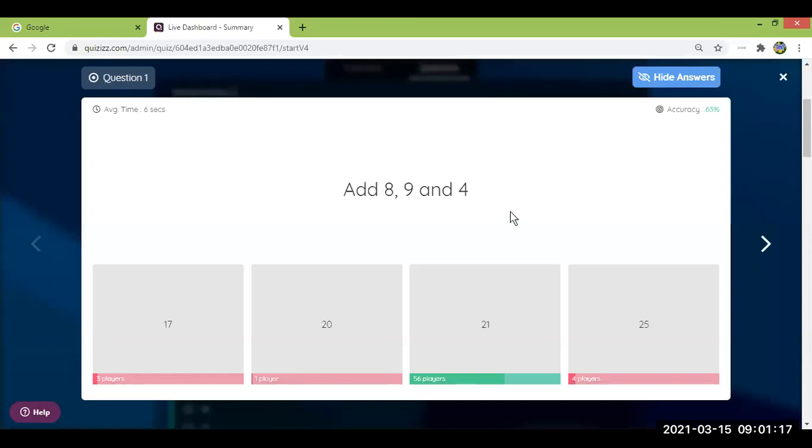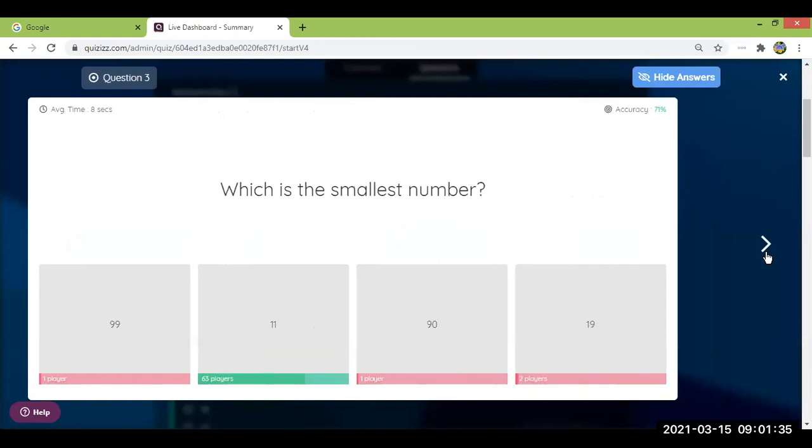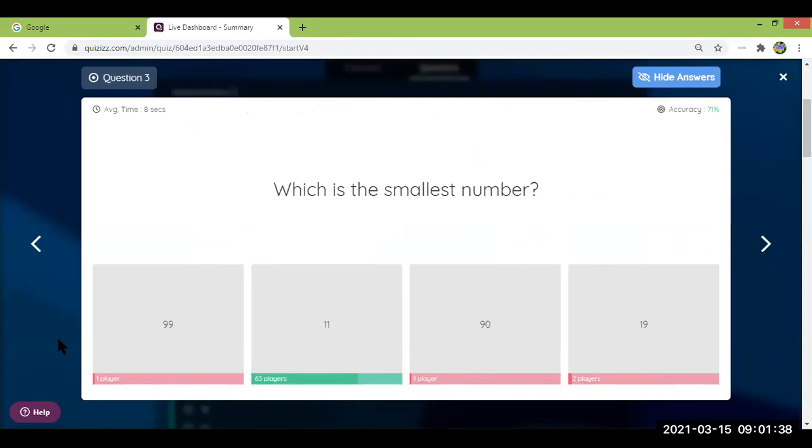So the first question was add 8, 9 and 4. So you just had to add all of them, right? So 8 and 9 makes 17, 17 and 4 makes 21. So 21 was the right answer. Next question was which is the missing number? So 7 plus what makes it 20? The answer was 13, correct? Next question was which is the smallest number? So among these four, the smallest number was 11, right? Next, 8 times 4 that was equal to 32, then 8 times 9 is 72.